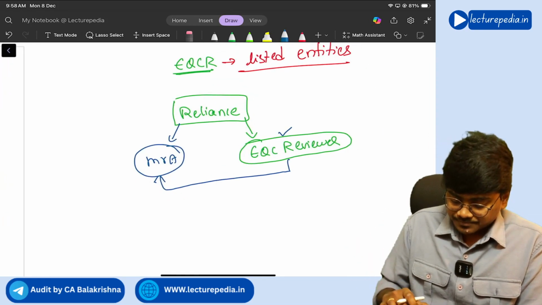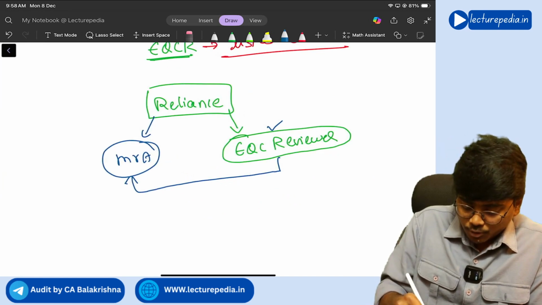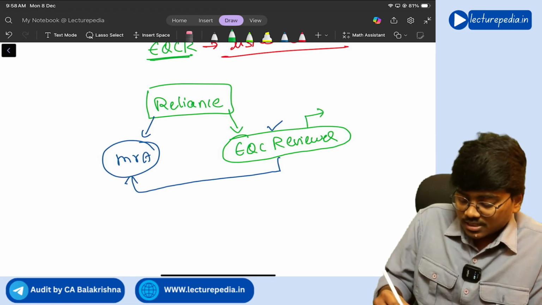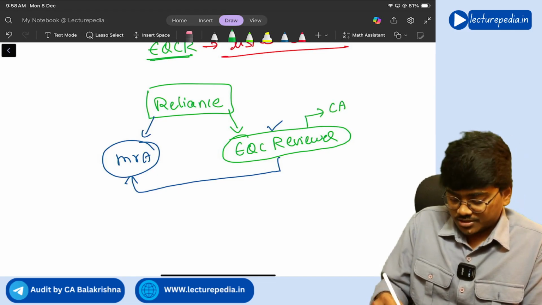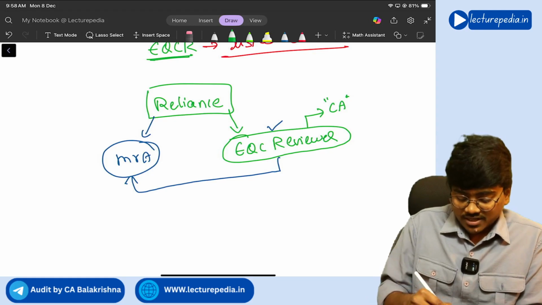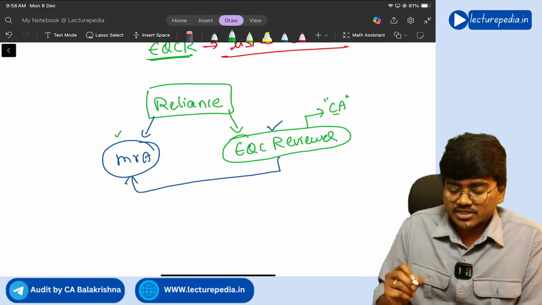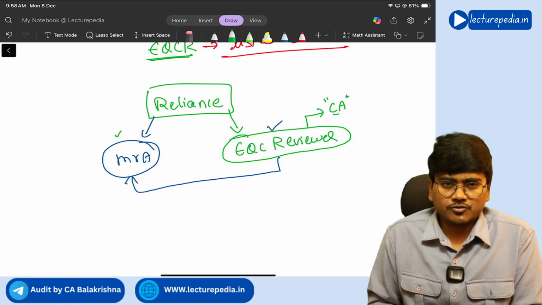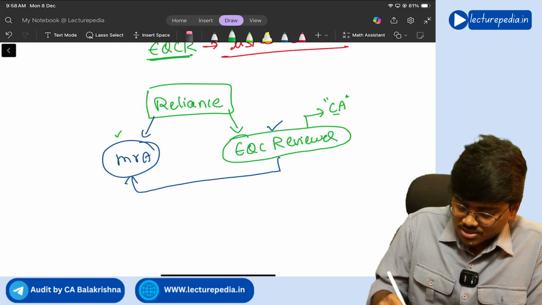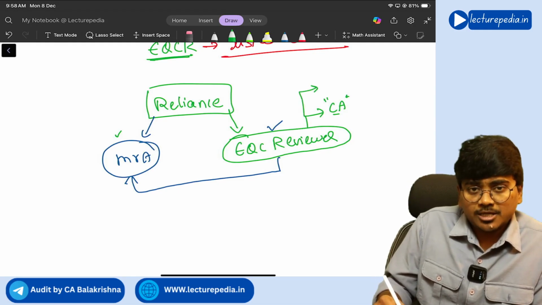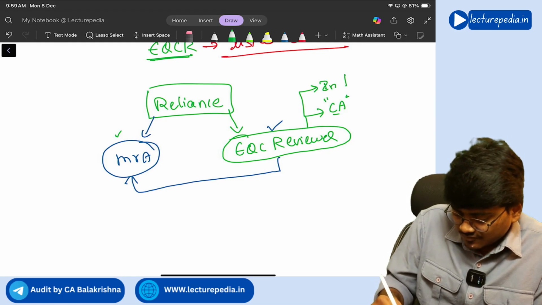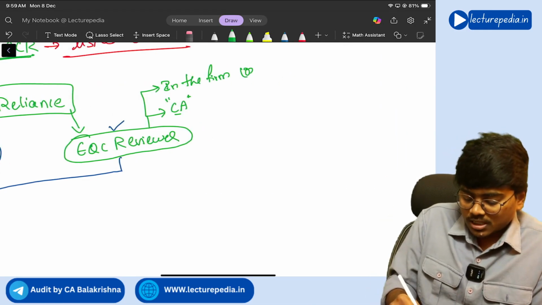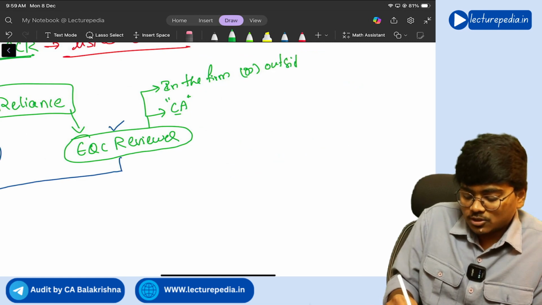Clear? Now, some important points with respect to engagement quality control reviewer are: this EQCR must be a chartered accountant, because he is verifying a work of a chartered accountant. So he should be a chartered accountant in order to act as EQC reviewer. And he can be, see, this EQC reviewer can be a person within the firm or a person outside of the firm.